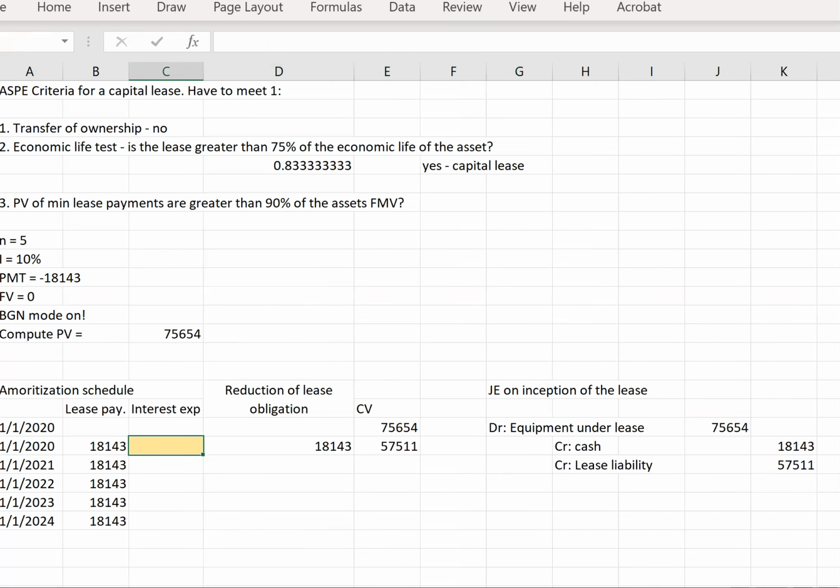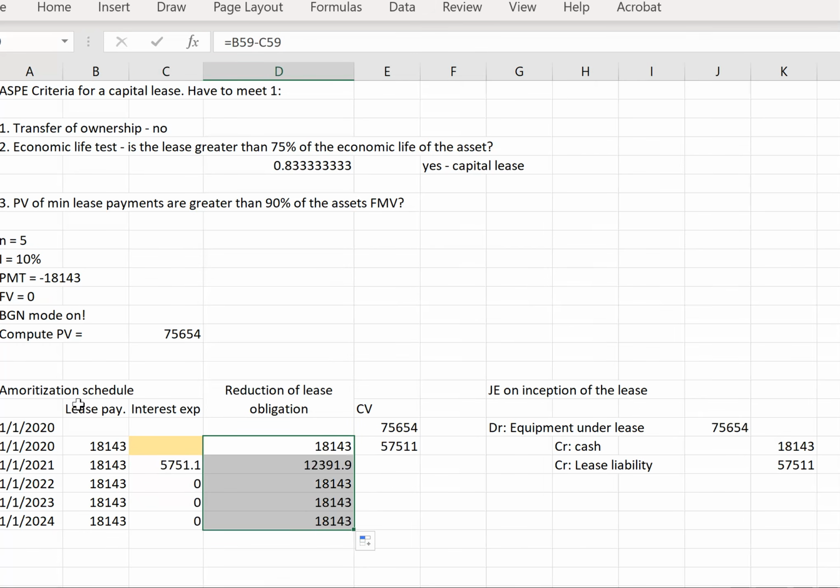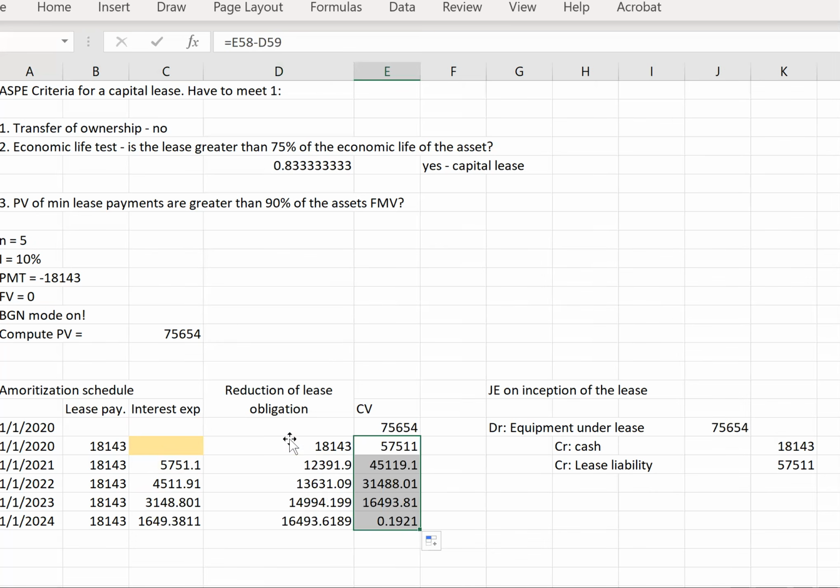Now going forward, we'll have an interest expense. It's going to be the carrying value times the interest rate that we're using. So I can pull all these amounts down. So this is 10%, carrying value times 10%. This is the difference between the lease payment and the interest expense, right? And then this is our carrying value, which is taking the carrying value minus the reduction each period. And we want the lease to be on our balance sheet at 0 when the lease ends. So we need to take 20 cents off here.